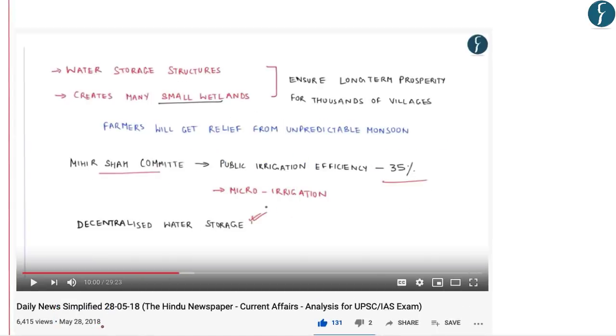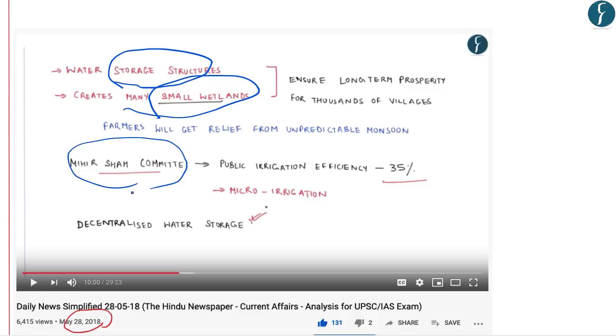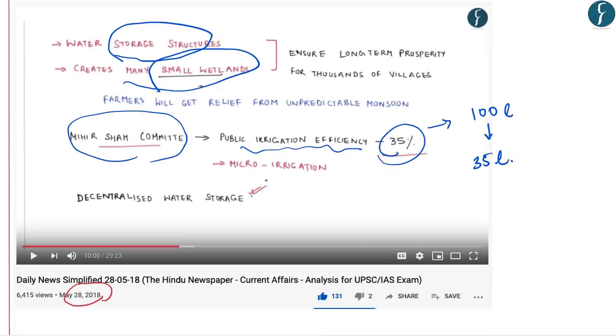In the same DNS published on May 28, 2018, we continued from Gujarat's discussion and suggested certain solutions to solve this problem of water shortage. One of the solutions is the creation of water storage structures, and another is the protection of small wetlands. We also discussed the Mishra committee report, which highlighted that the public irrigation efficiency is only 35%, which means that if 100 liters of water goes into irrigation, only 35 liters is utilized in a fruitful manner. So you can see that water stress has been extensively covered in our DNS.